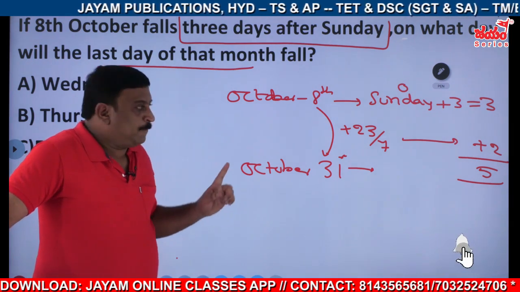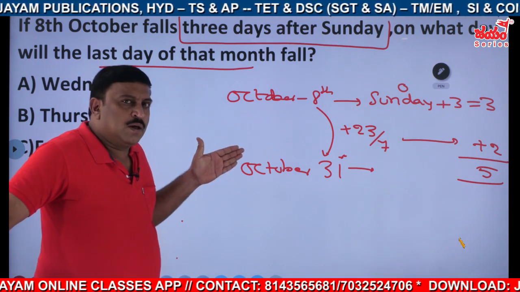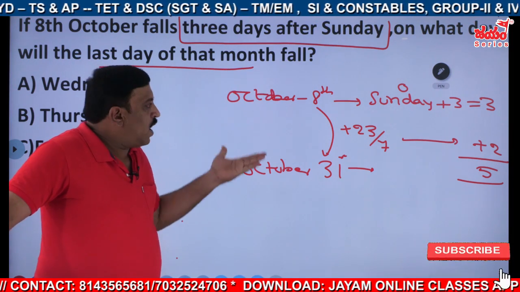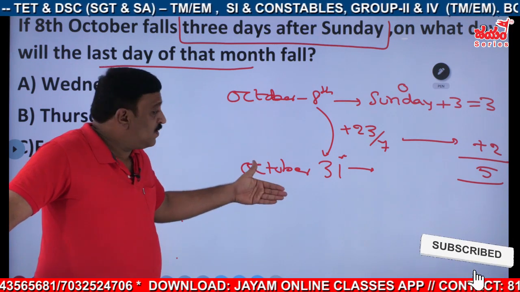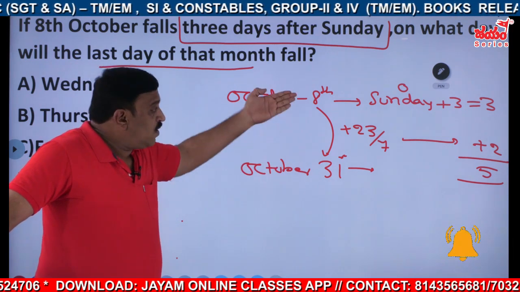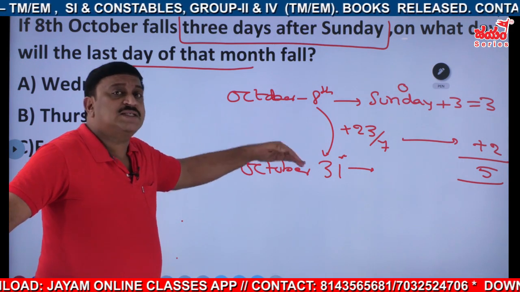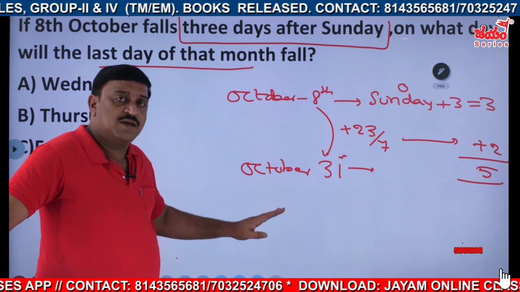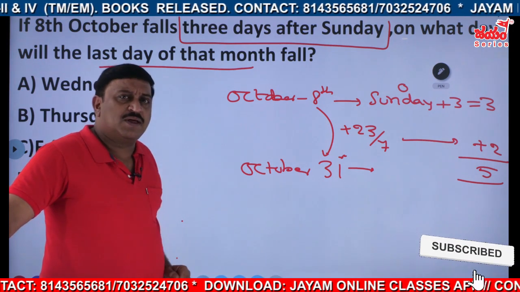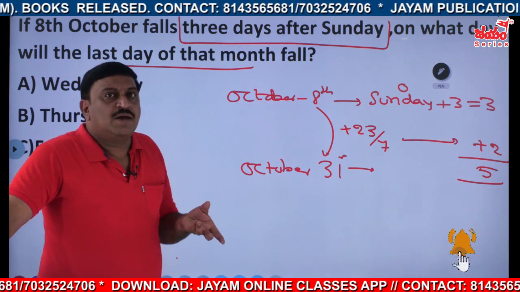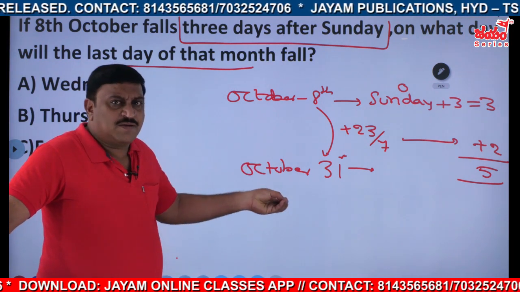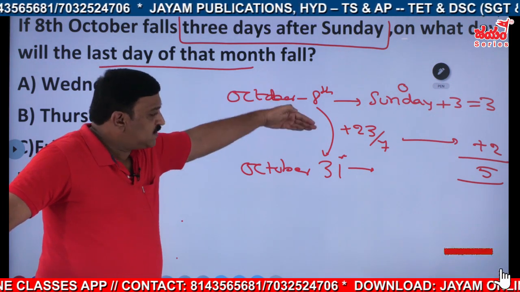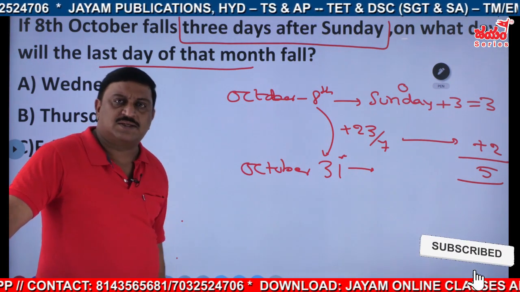See, in this question, did you find the first day of the month? No. Can't we find this just by adding 7 days, reaching the last day of the month, or just 2 days before that? We can do that, but it's time taking. Okay, with our code plus odd days, exactly we will get the answers.